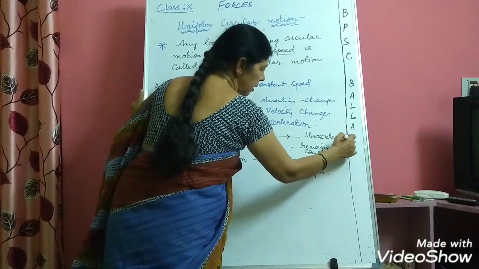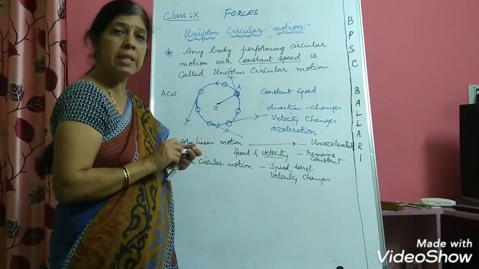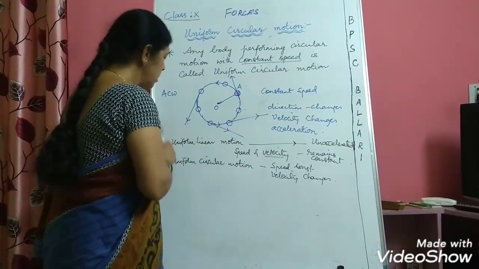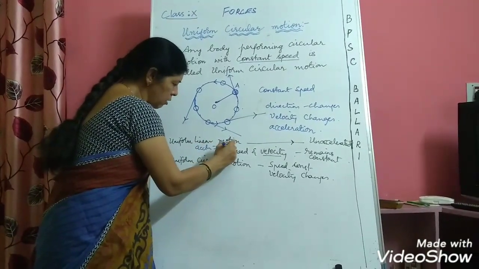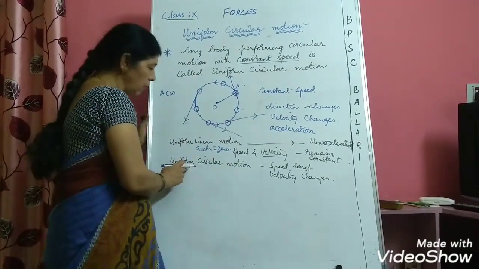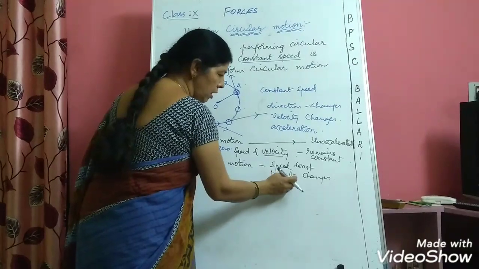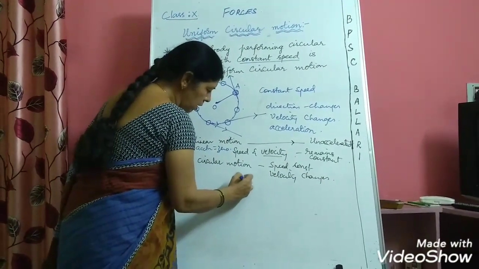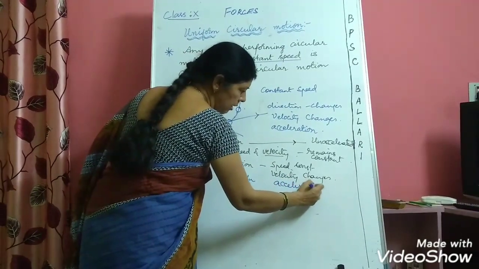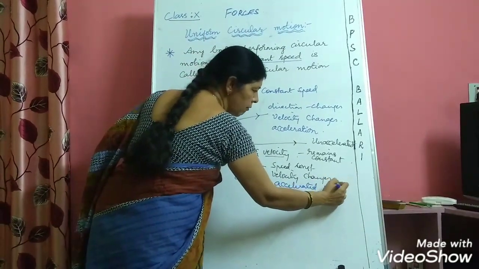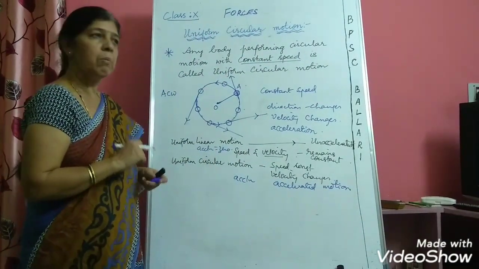It is unaccelerated in the sense, if I say that velocity remains constant, then what will be the acceleration? Acceleration will be 0. Acceleration will be 0 in case of uniform linear motion. But if you take uniform circular motion, then what is happening? Speed remains constant, whereas velocity changes. The body will have some acceleration, and hence uniform circular motion is an accelerated motion. So this is the difference you must know between uniform linear motion and uniform circular motion.